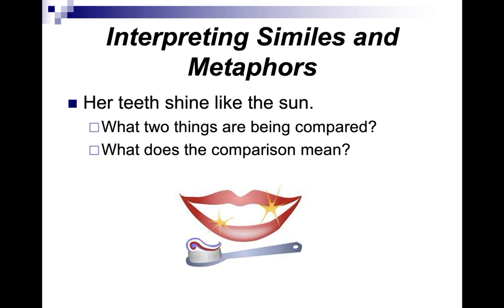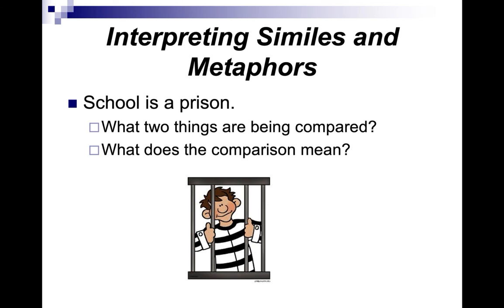And "her teeth shine like the sun." What two things are being compared? Teeth and sun. What does that mean? We're trying to say maybe her teeth are very bright. "School is a prison." What two things are being compared? School and prison. And I guess we're trying to say school isn't a very fun place to be.